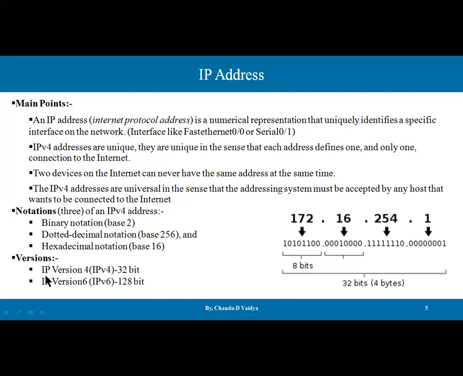Then there are two versions of IP addresses. IP version 4, which is 32-bit, and IP version 6, which is 128-bit. If I go with the address space of these versions, 2 to the power 32 is more than 4 billion values.